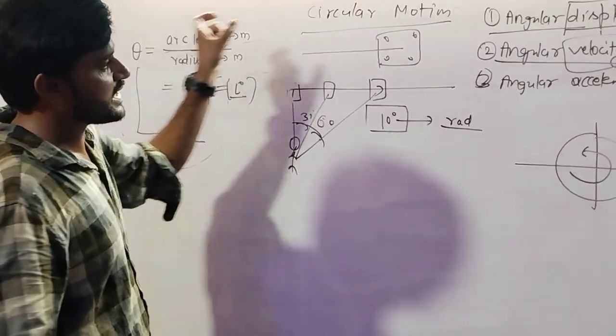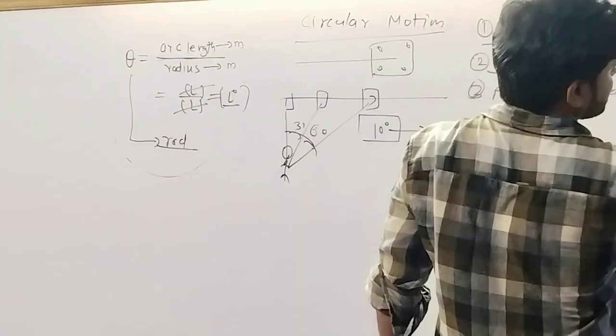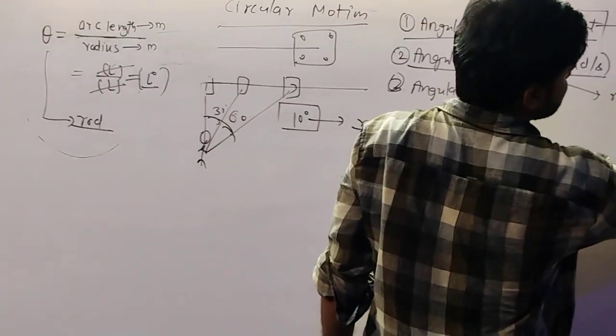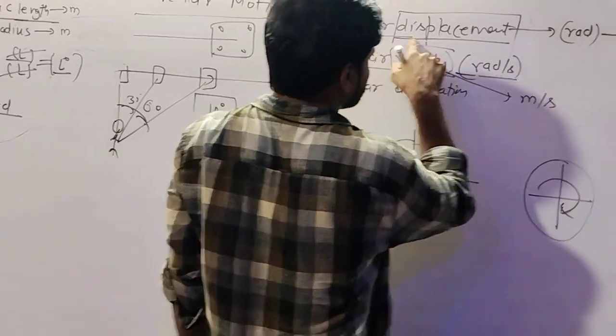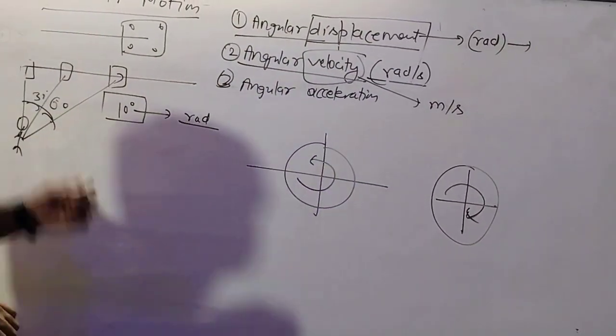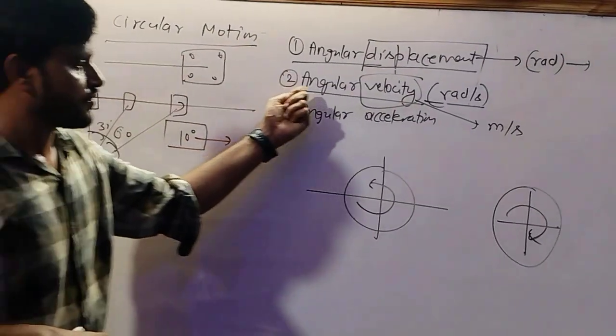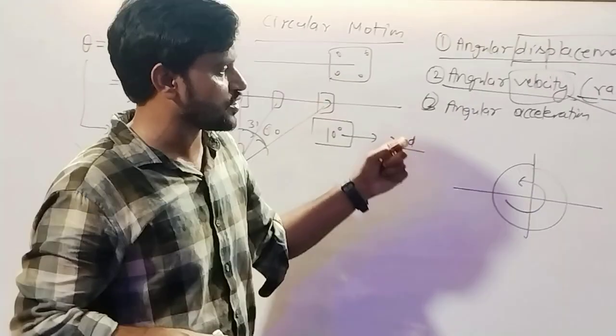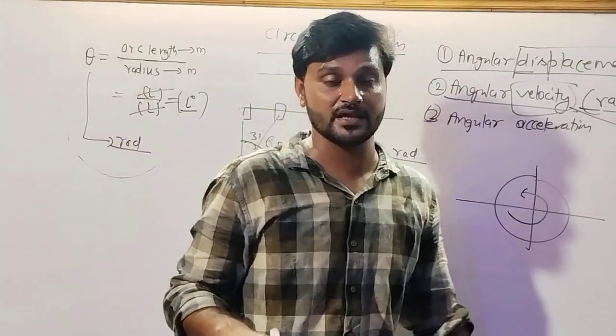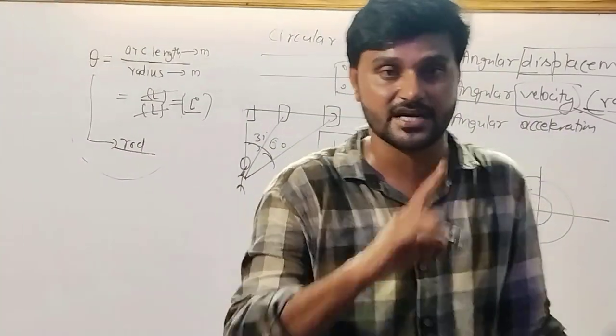So what is the unit of angular displacement? It is radian. What is it? The angle covered by the object. What is the angular velocity? Angular velocity is the angle covered by the object in every second.